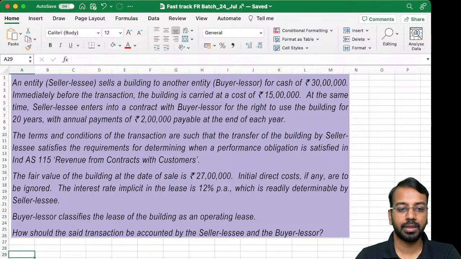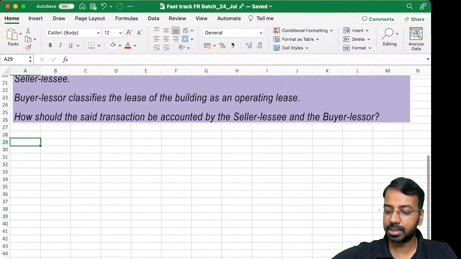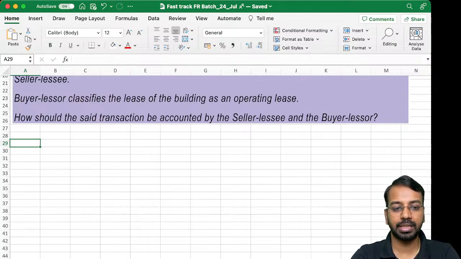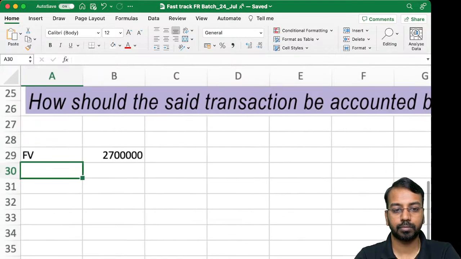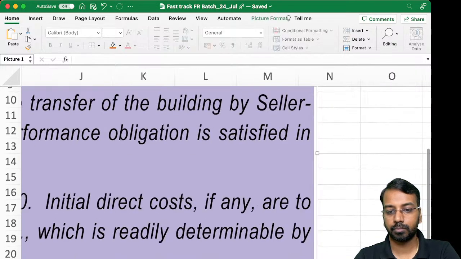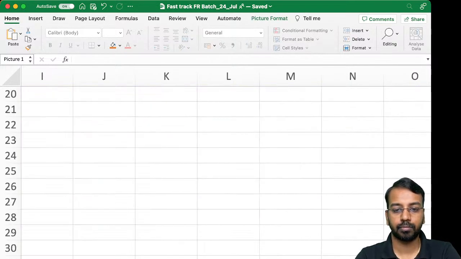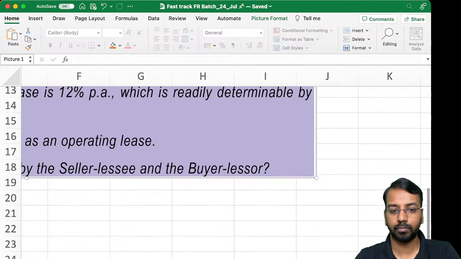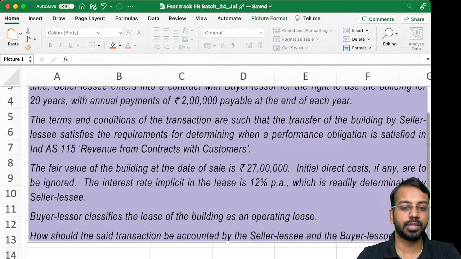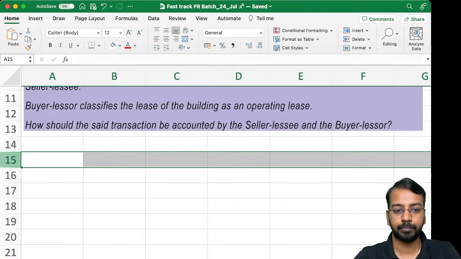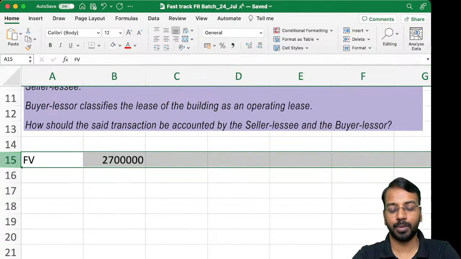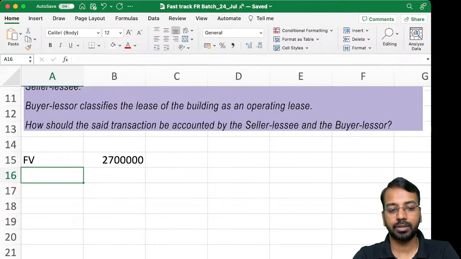The additional amount that is received means I should have received only 27 lakhs, sold at how much? 30 lakhs.